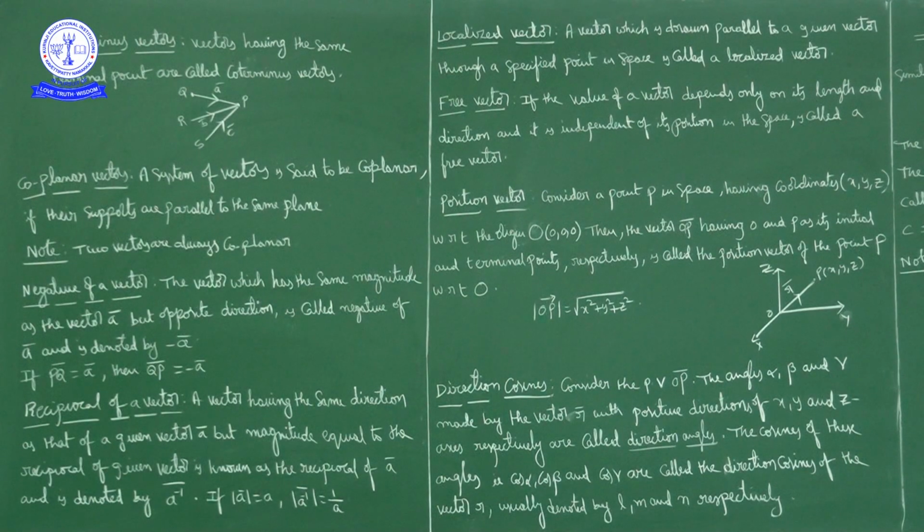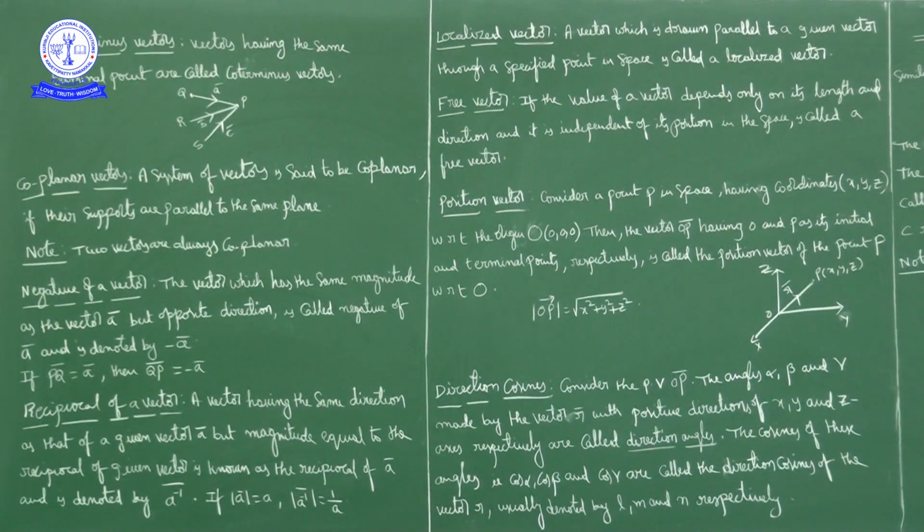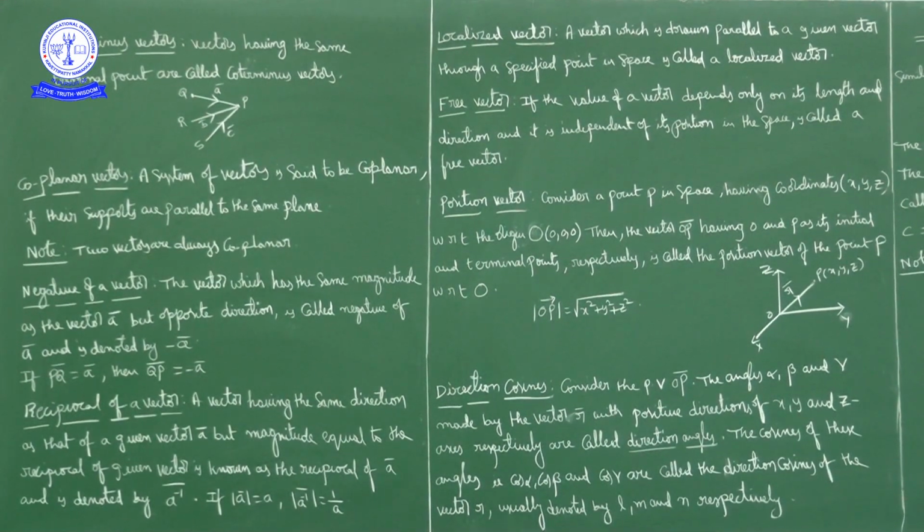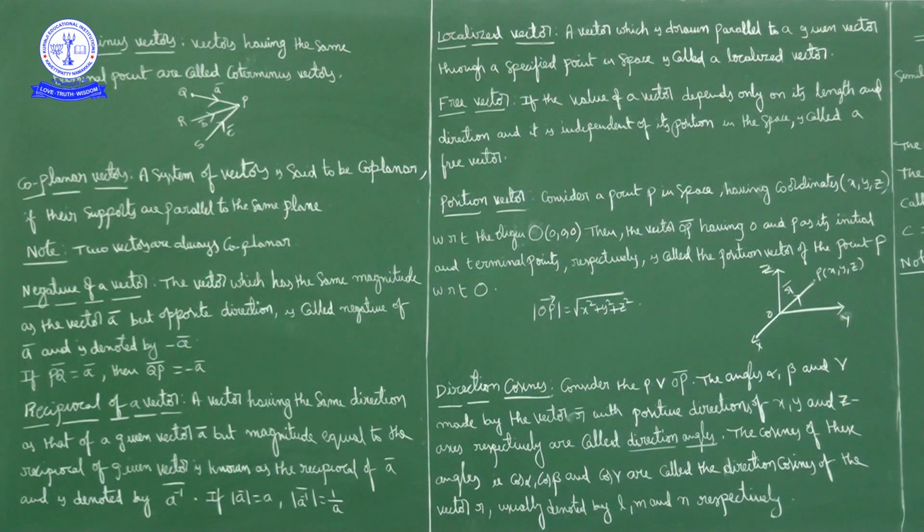www.kurinjischoolnkl.in. Good morning students. In last class we started vectors and we discussed some basic concepts and definitions. What is a vector, what is a scalar, representation of vector, and types of vectors like null vector, unit vector, like vectors and unlike vectors, collinear and parallel vectors. We also discussed coinitial vectors, up to coinitial vectors we discussed.